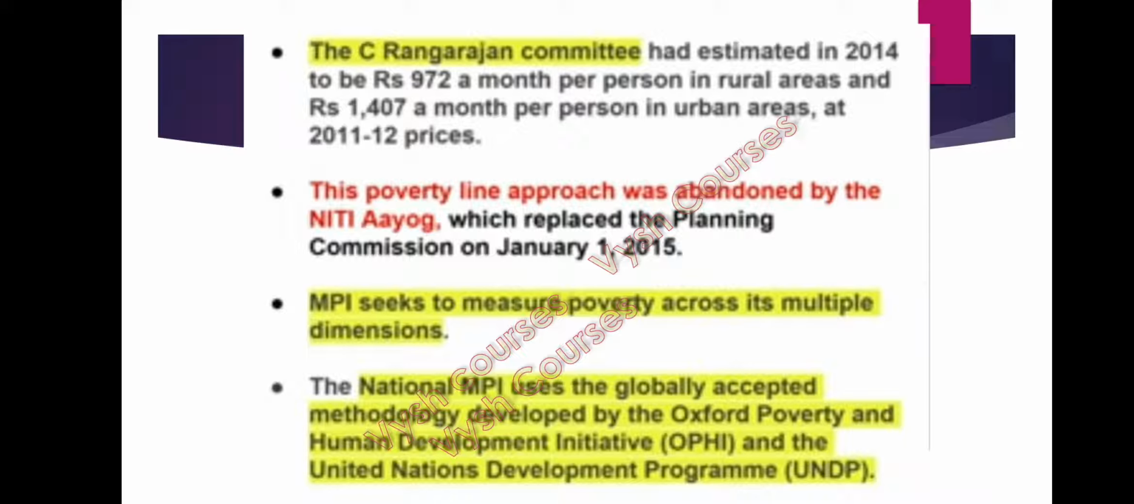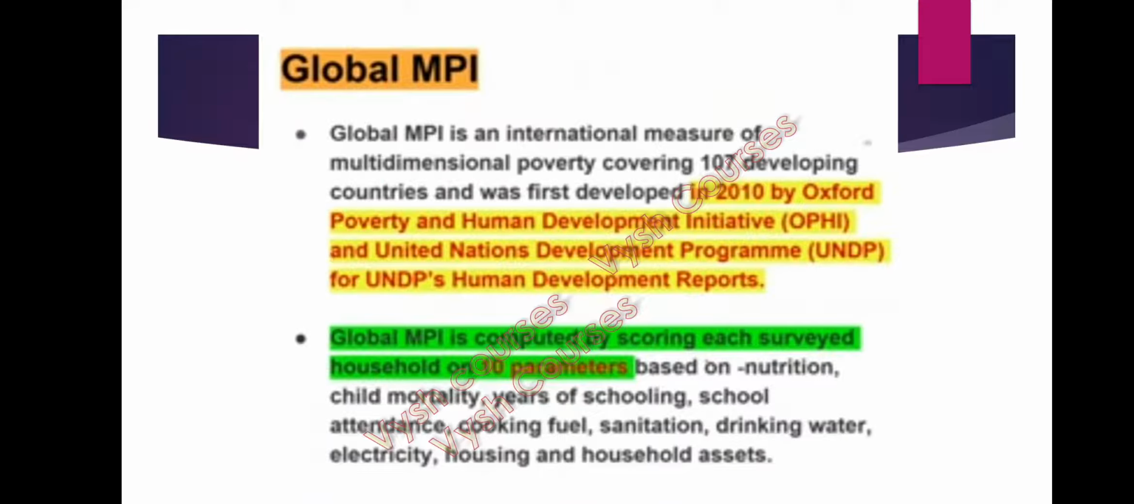The National MPI uses the globally accepted methodology developed by the Oxford Poverty and Human Development Initiative, OPHI, and the United Nations Development Programme. These two organizations already use it to develop a global multidimensional index. The global MPI is an international measure of multidimensional poverty. It covers 107 developing countries and was first developed in 2014 by OPHI and UNDP for the UNDP's Human Development Reports.